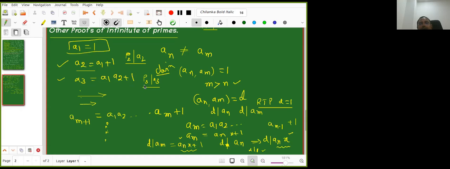Very good. So if two of them are equal, then GCD 1 will fail. That's fundamental. So it is a simple application of: every number greater than 1 has a prime factor. That's the matter. The only thing we need to show is that there exists an infinite sequence whose GCD is 1. Okay, great.